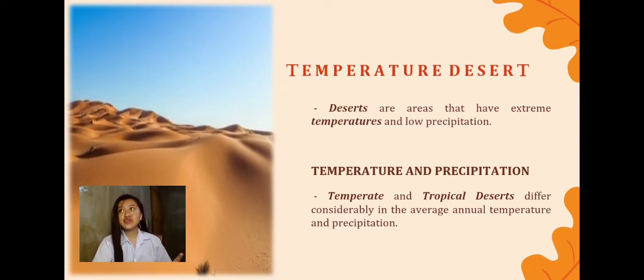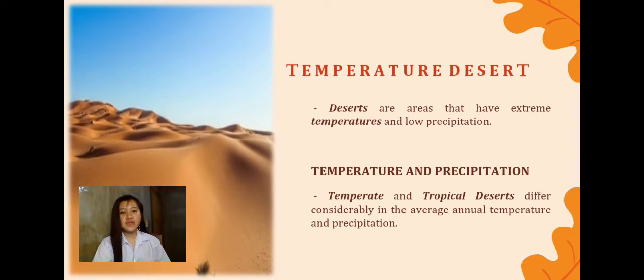So, temperature and precipitation. Temperate and tropical deserts differ considerably in average annual temperature and precipitation. Temperate deserts can be much colder than tropical deserts, averaging less than 10 degrees Celsius, although the amount of precipitation is less than 100 centimeters per year for both deserts. So, temperate deserts have significantly less rainfall than tropical deserts.